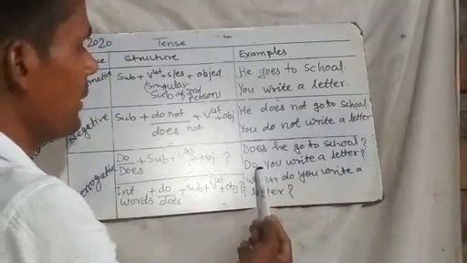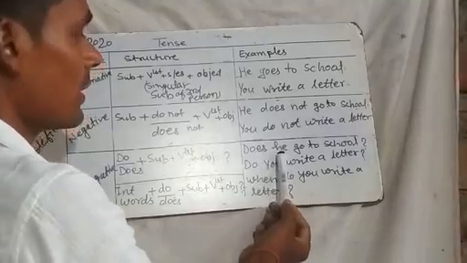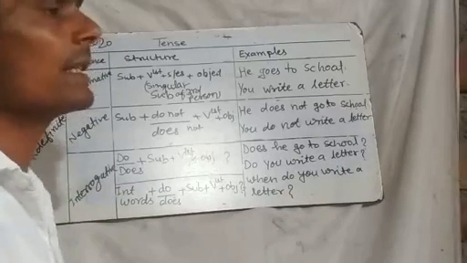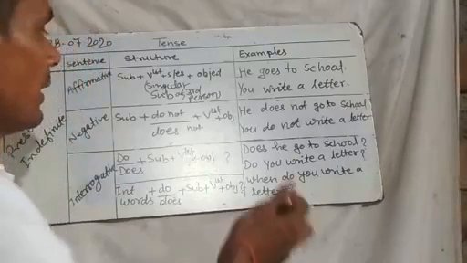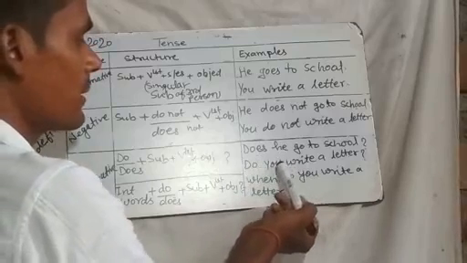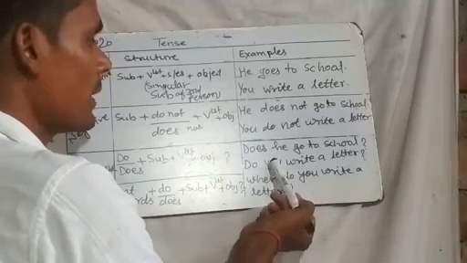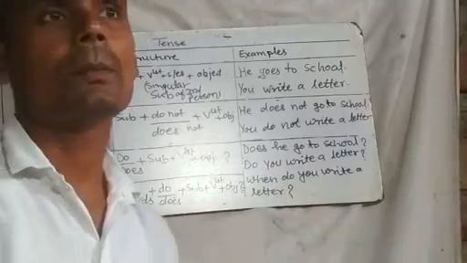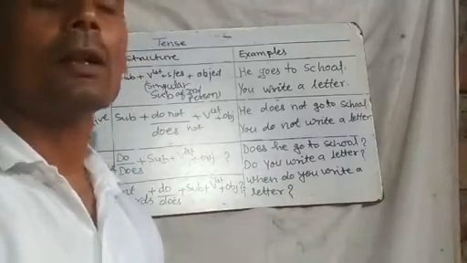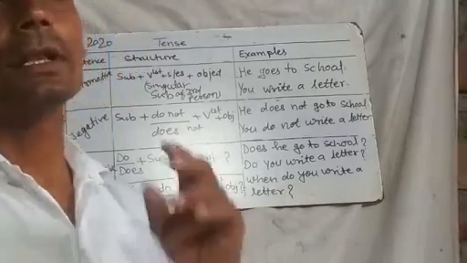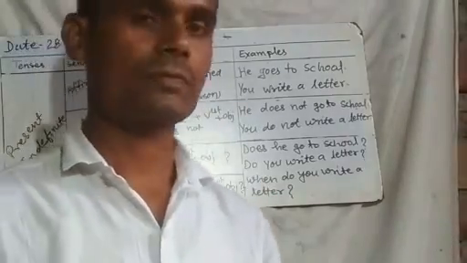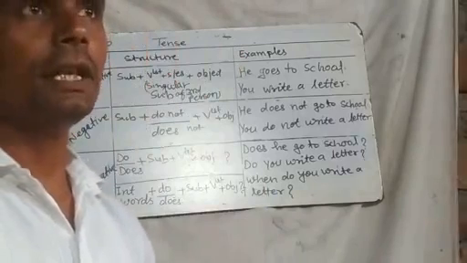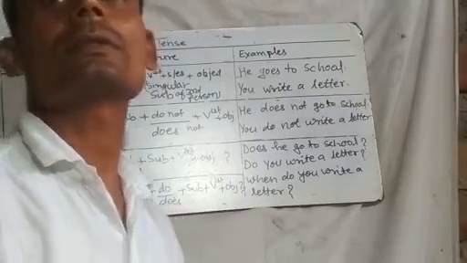You see here does and do. Does is used with singular subjects of the third person. Third person means he, she, it or other names. In another, Do you write a letter, you is the second person. Before second person we use do. Do is used as a helping verb with first person, second person or plural subjects: first person I, we, second person you, and third person plural they or others.